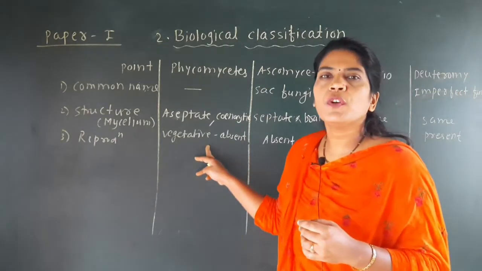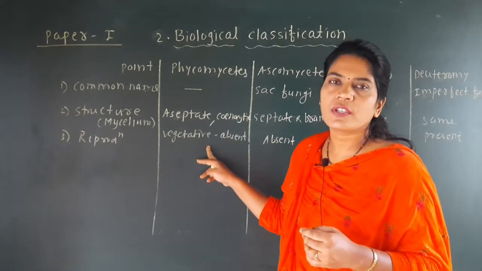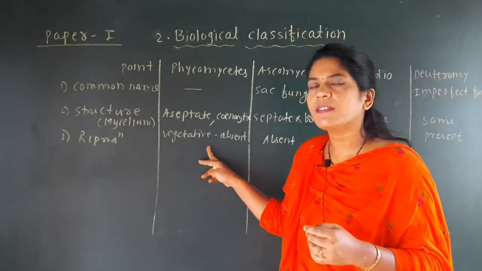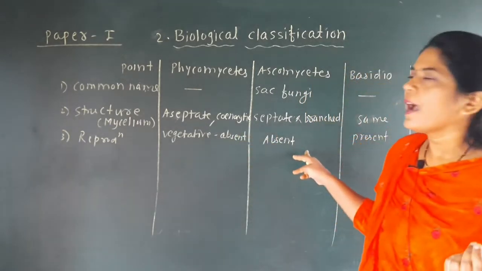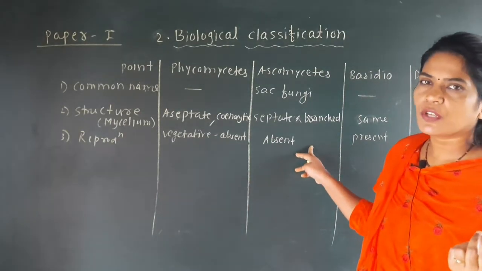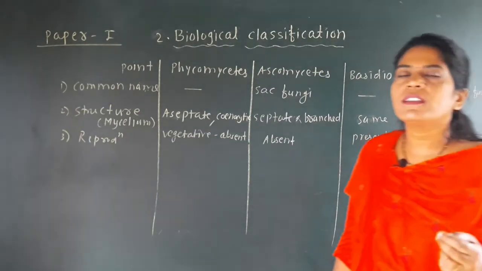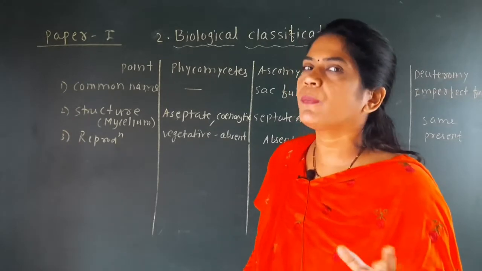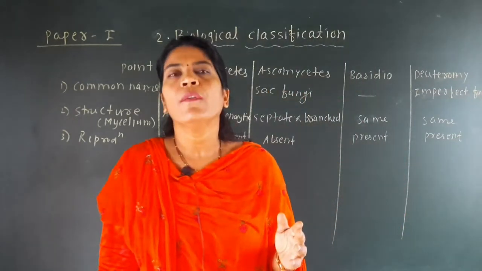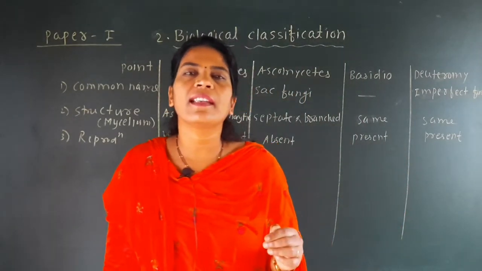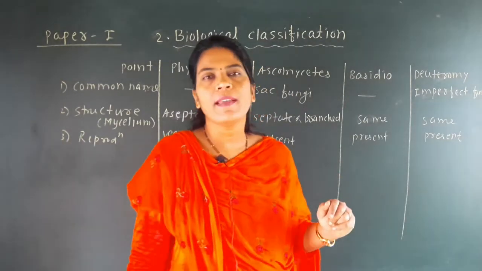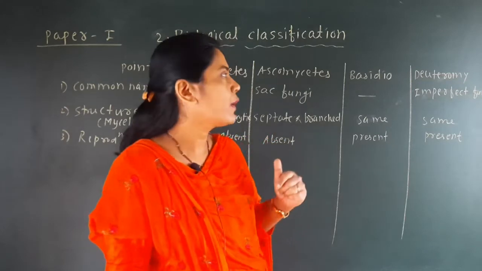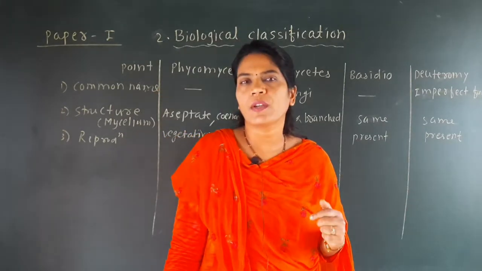Zygospore formation is a result of sexual reproduction where there is union of two gametes, which may be isogamous, anisogamous or oogamous. Here, ascospores are formed as a result of sexual reproduction. In Basidiomycetes, plasmogamy is a form of sexual reproduction where there is a dikaryotic stage, and that dikaryotic stage forms the basidium. But in Deuteromycetes, sexual reproduction is absent. That's why we call them imperfect fungi.